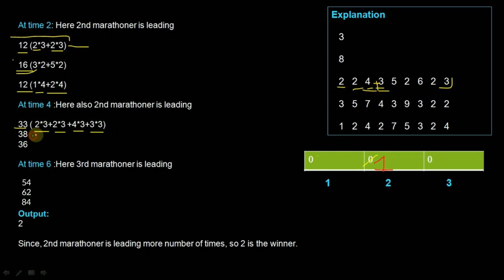In the same way we will calculate for the second participant and the third participant. Here also the second one is leading. So we will increment the value of the second cell by 1. Initially it was 1, so it will become 2.